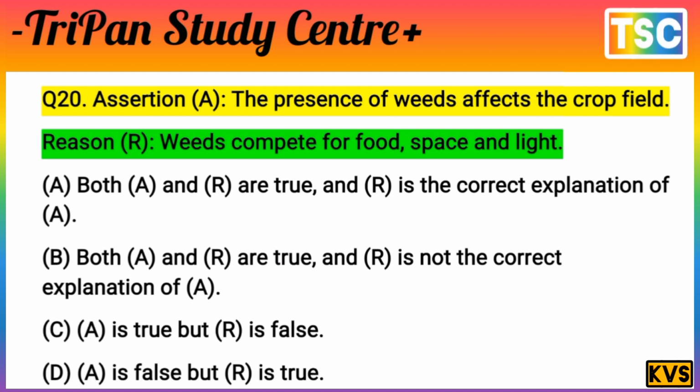The options are: A, both A and R are true and R is a correct explanation of A. B, both A and R are true but R is not a correct explanation of A. C, A is true but R is false, and D, A is false but R is true.